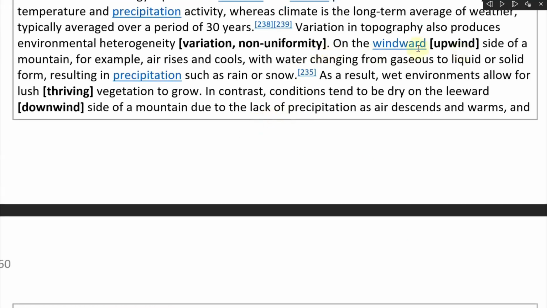So on the upwind side of a mountain like this, the air rises from the wind. On this upwind side it rises and cools. As it gets higher up, it cools down and changes from a gas to a liquid or solid. It starts raining here. So on the front side you're going to have higher precipitation, and thus wet environments allow more vegetation to grow. So you have trees growing, and so on.